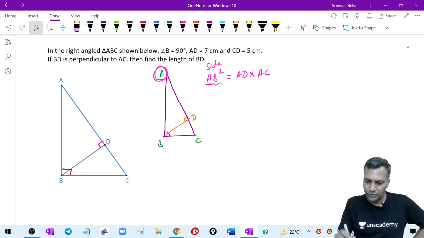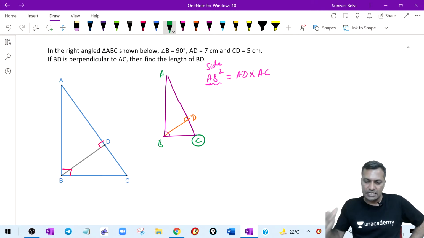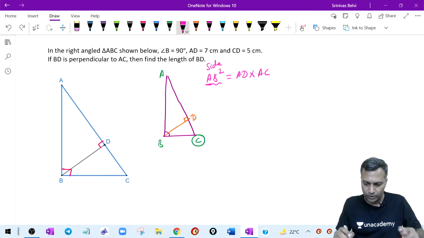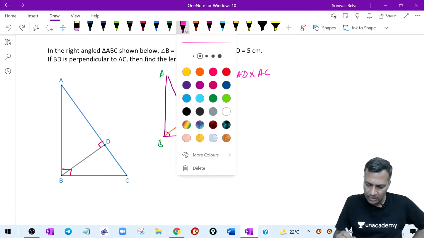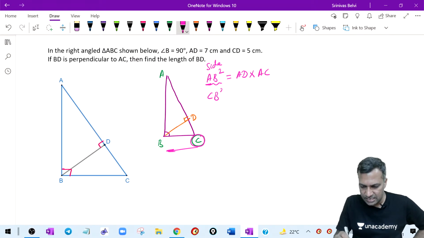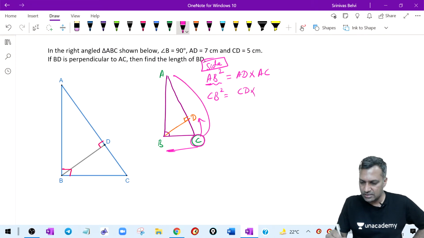Coming to this, what if I take the other end as my reference point? Both ends of the hypotenuse: first you took A as the reference point, done with it. On the other side of the hypotenuse, take C as the reference point. What measurements can you do? CB is a side, therefore CB square, a side square, is equal to CD into CA.